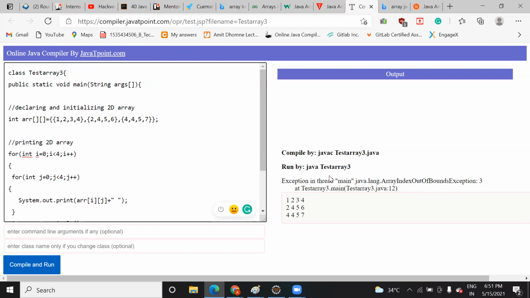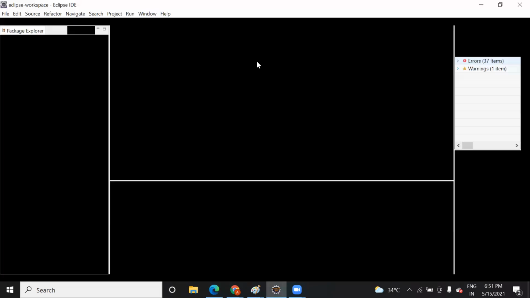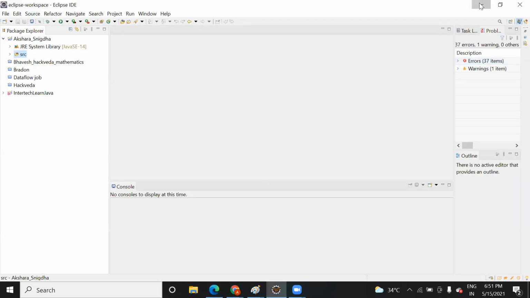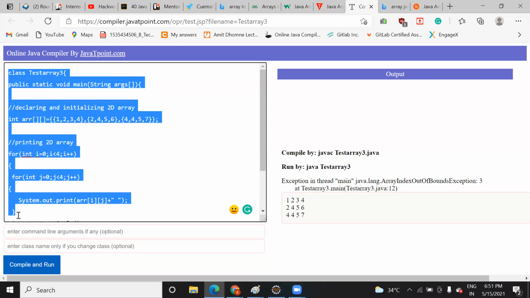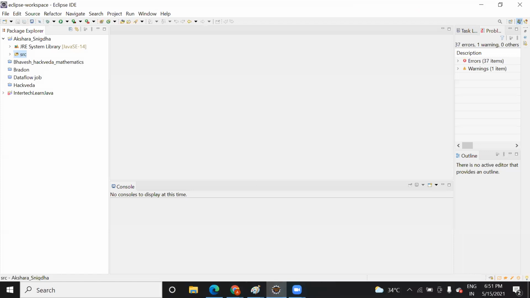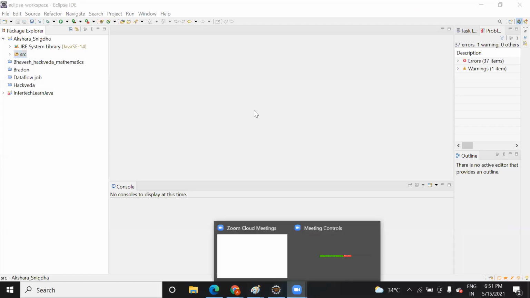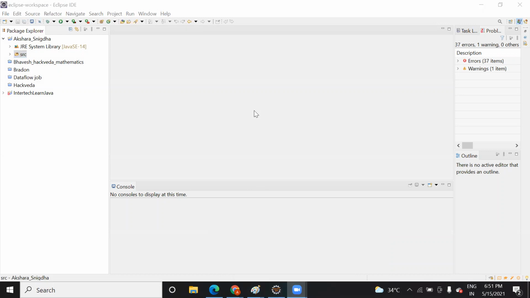But it's an online platform. When we run it on Eclipse, this error won't come. So you can try the same code on Eclipse. I'm sending it on the chat. Just save this code with you and try it. You can remove this element and try from your side to see what changes come.